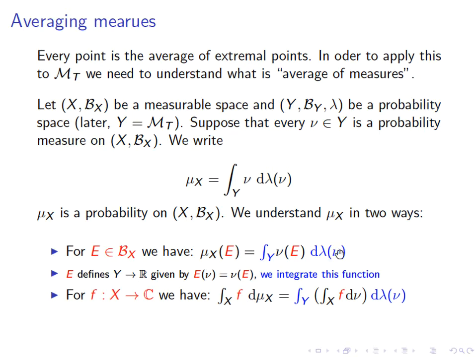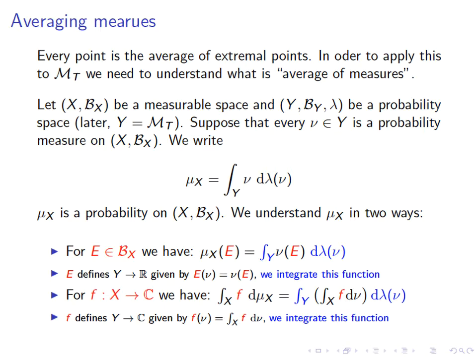And of course what happens here is that f now defines again a function from Y to R, given by, well, if you give me a point in Y that's a measure on X, I'll get a number in R. I should have said a number in C, in fact. Oh, what do you know? This is actually C. How did that happen?